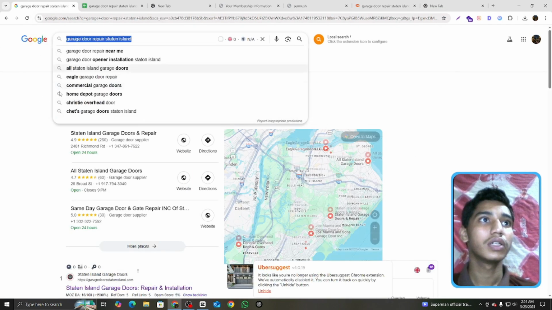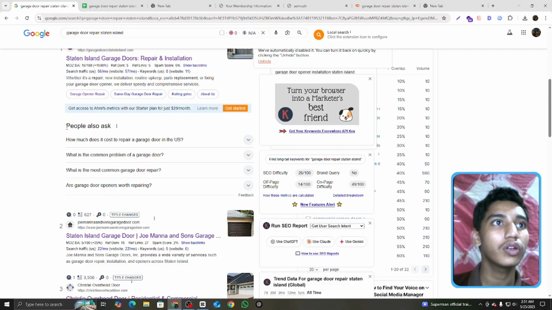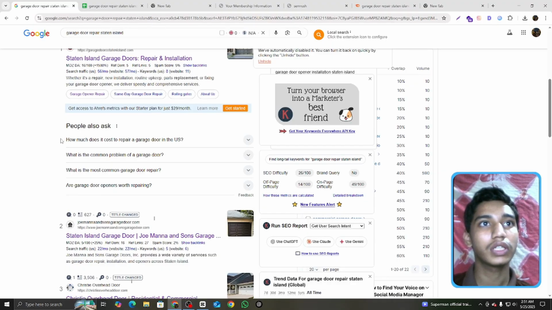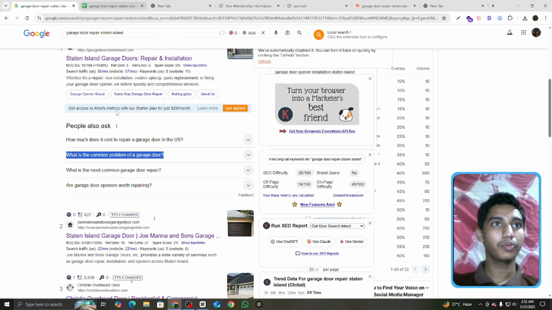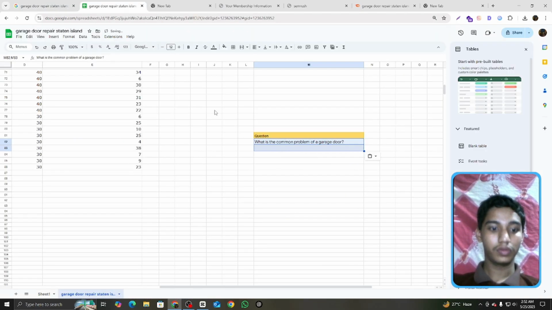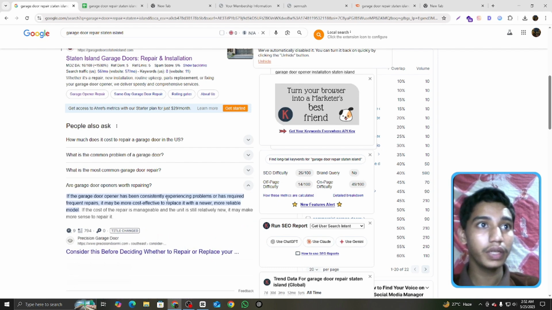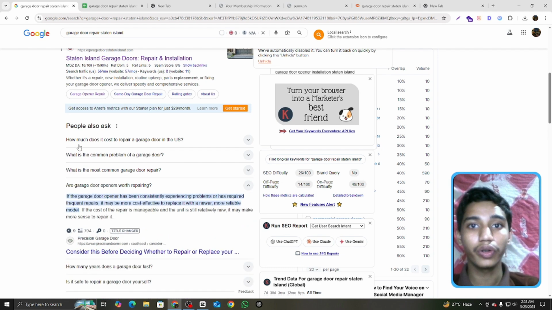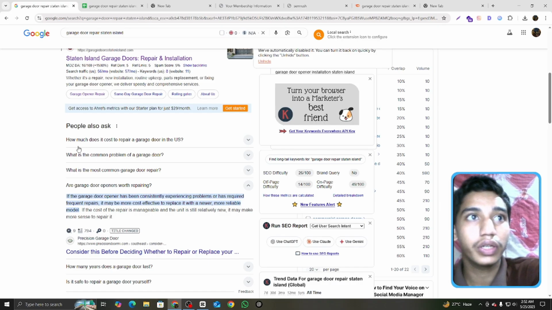Go to the show and scroll down, then here it shows People Also Ask, the Google question related keywords. What is the comment? It is important. Okay, you find which are the very important questions for your blog or website. That's why you justify, and afterwards you select all your keywords. That's it.